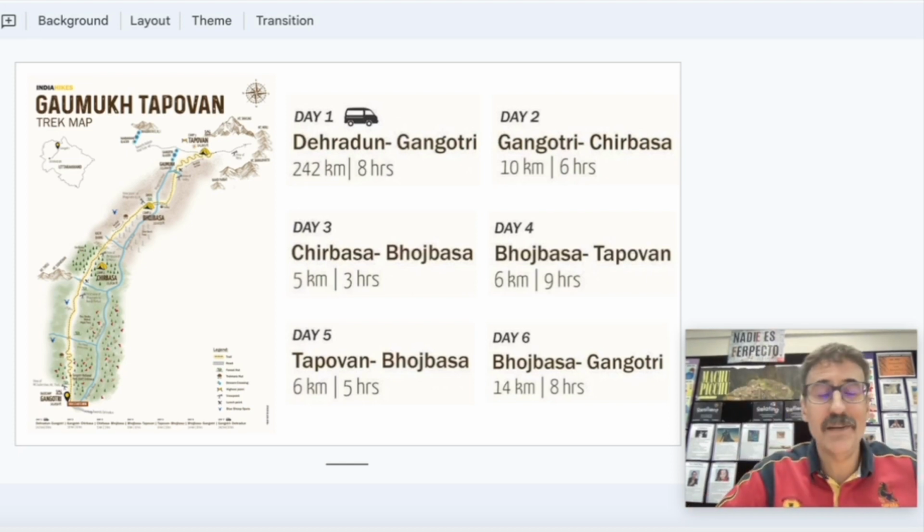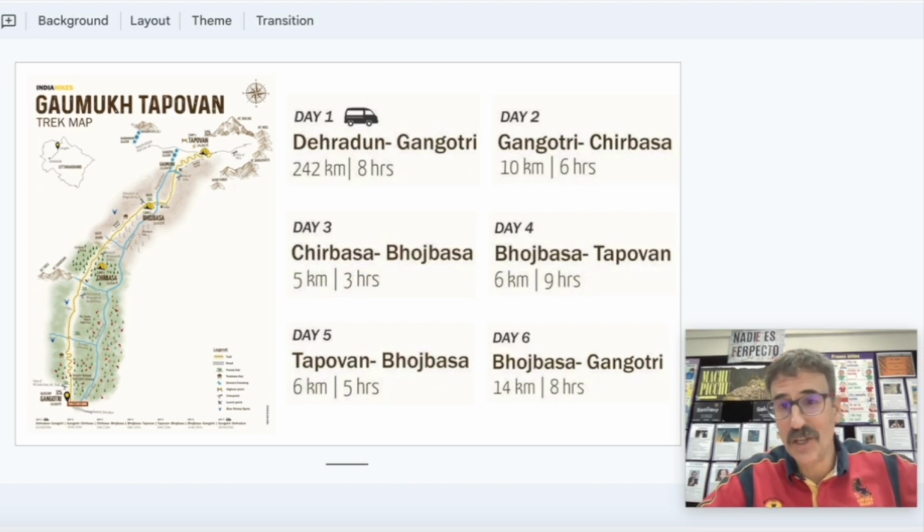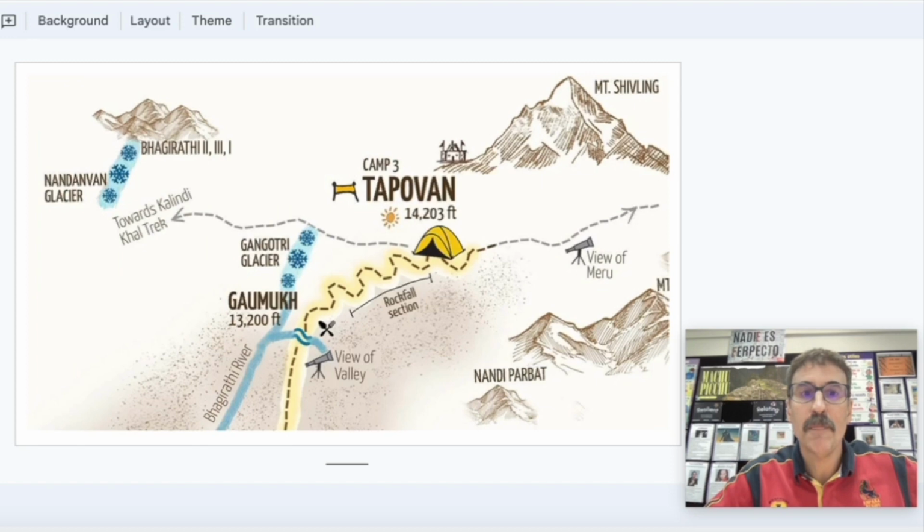So in case anybody wants to go to the source of Ganga River, it is possible. We are not going to do that on this trip, but you could do this hike and you will pass by Gangotri Glacier and continue to Camp 3, where you have beautiful views of Mount Shivling.